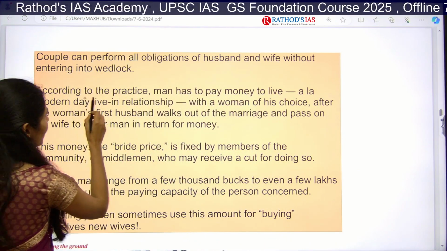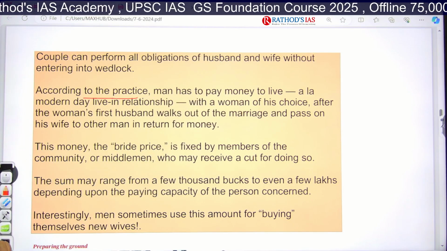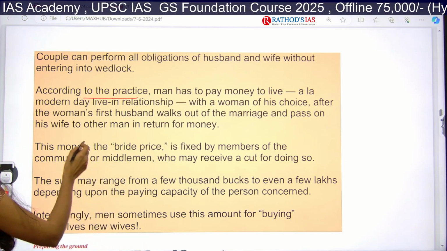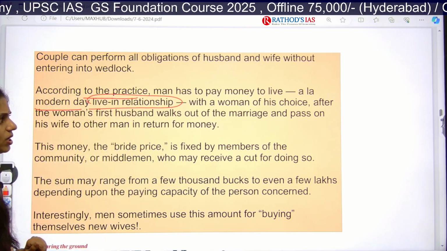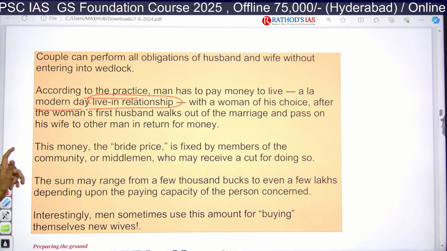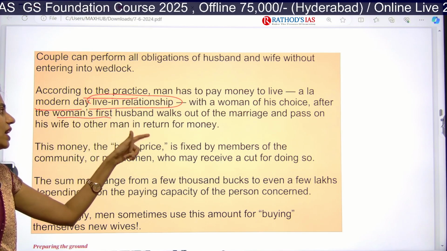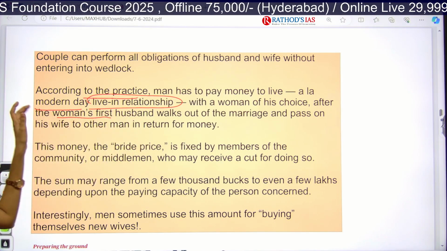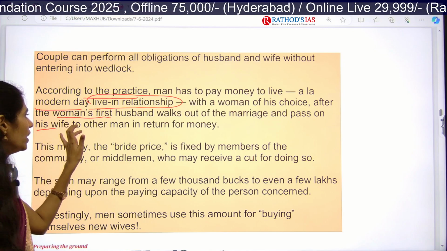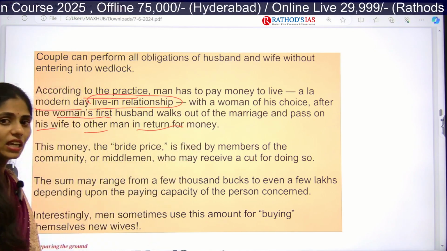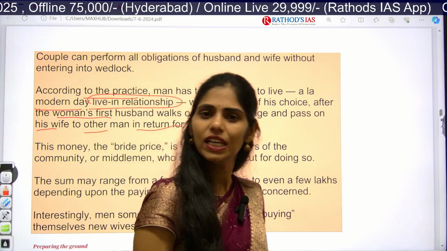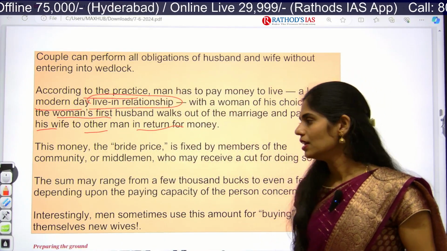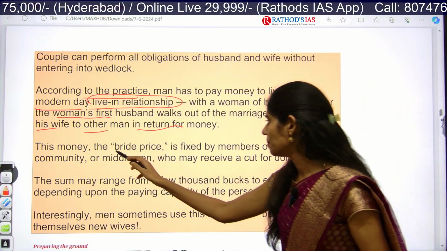According to this practice, a man has to pay money to live, in what today we call a live-in relationship, with a woman of his choice, after the woman's first husband walks out of the marriage and passes on his wife to another man in return for money. Even the husband will be selling the wife in this Natapratha. Clear? And this money is called the bride price.